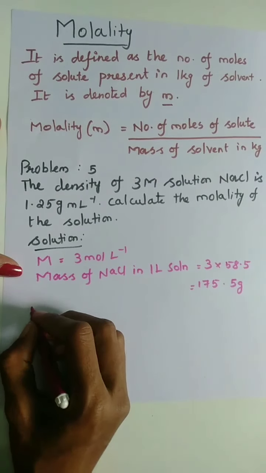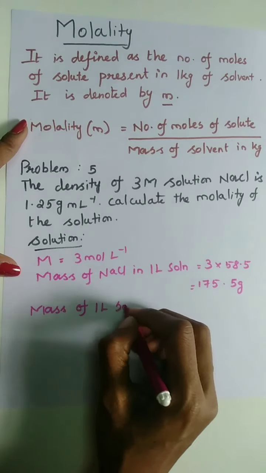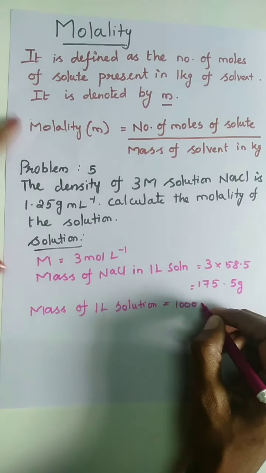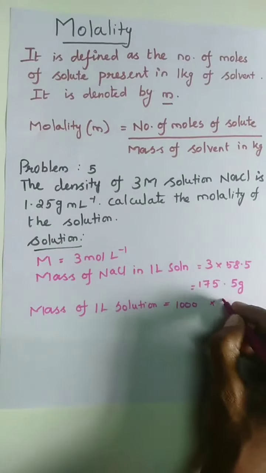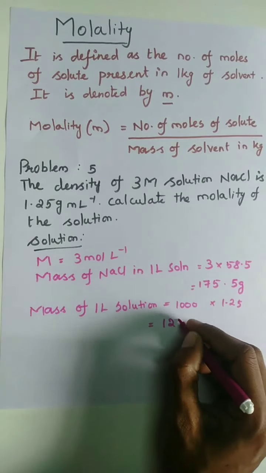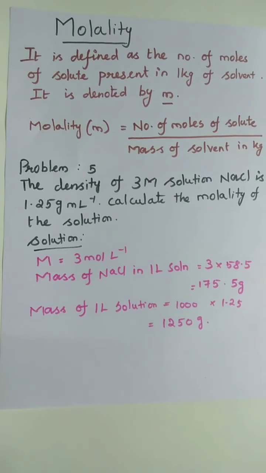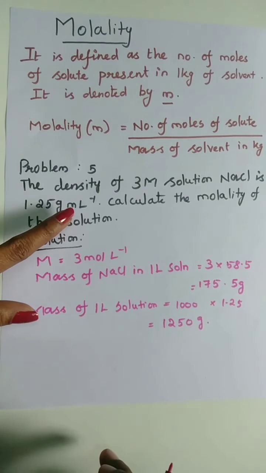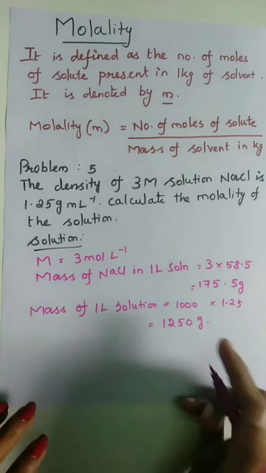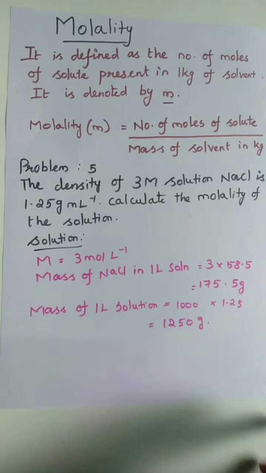So the mass of 1 liter solution is equal to 1000 multiply 1.25. Since density is 1.25 gram per milliliter, when we convert with this, finally we get the mass of the 1 liter solution as 1250 gram only.